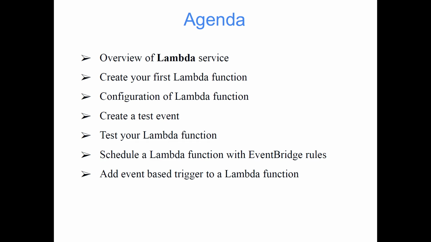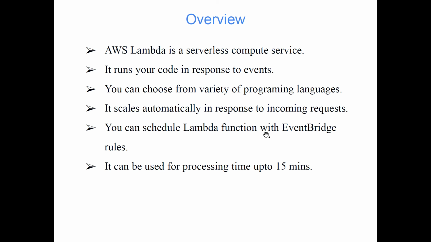Okay, so let's jump to our account, and you can see this is the overview. Although we have talked about it, let's quickly go through this. AWS Lambda is a serverless compute service. It runs your code in response to events. There are two ways. Either you run your code manually, in the sense you would say, okay, I want to run the code, or it can be event based as well. That means you configure it in such a way that as and when a new file comes into my S3 bucket, at that point of time my Lambda should trigger.